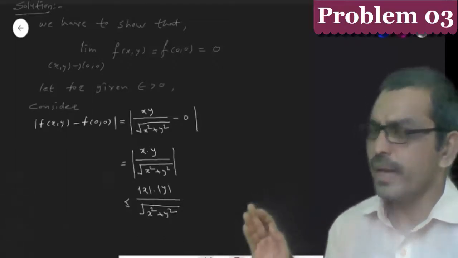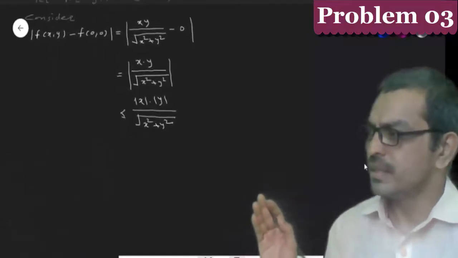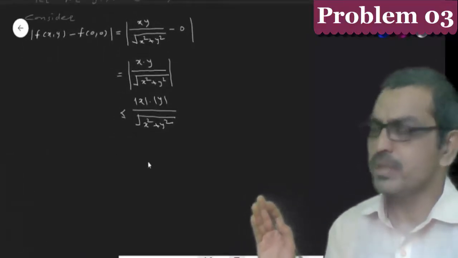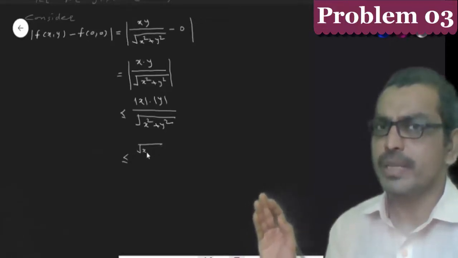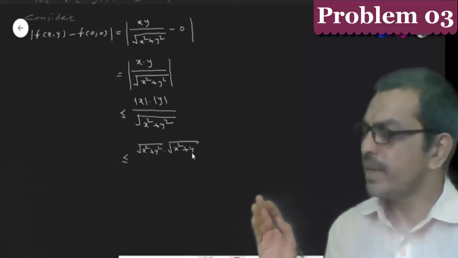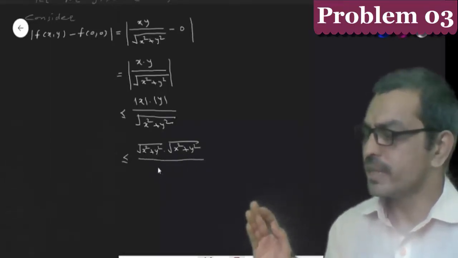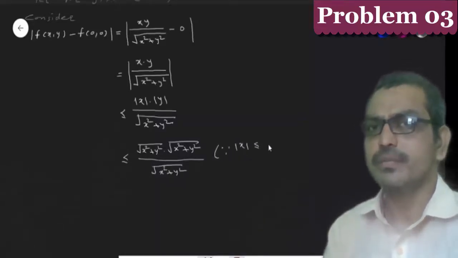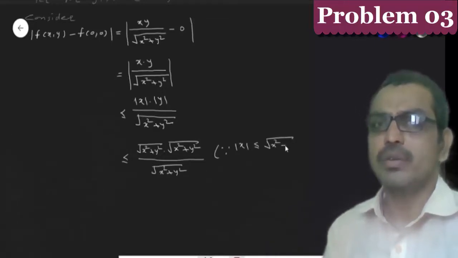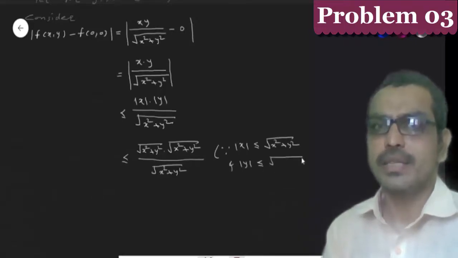But mod of x is less than or equal to the square root of x square plus y square, and mod of y is less than or equal to the square root of x square plus y square. So this is less than or equal to the square root of x square plus y square.